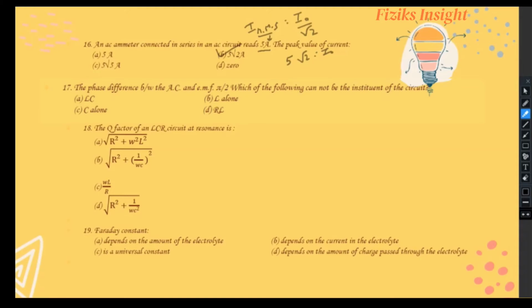In 17th question, the phase difference between the AC and EMF is pi by 2. Which of the following cannot be the constituent of the circuit? In LC circuit, again the angle between EMF and current is pi by 2. In L alone, again the phase difference is pi by 2. In C alone, again the phase difference is pi by 2. Now the option which is correct is the D part. It is not having the angle pi by 2 in between, as the phase difference in RL circuit is less than pi by 2.